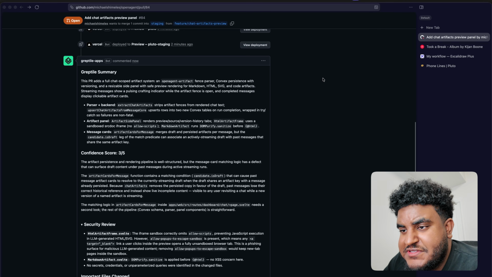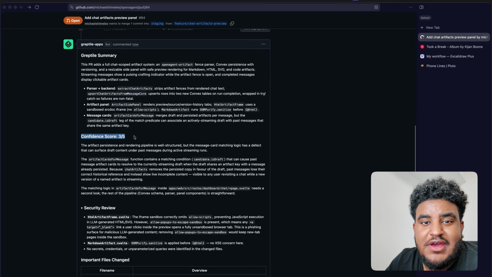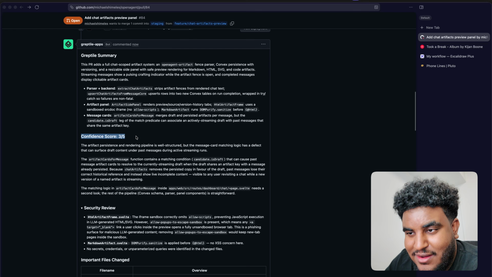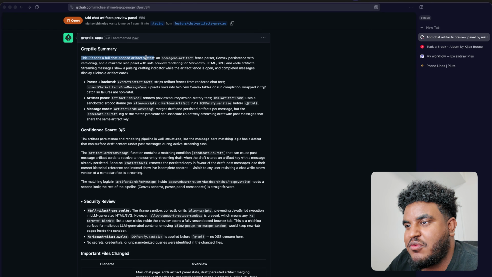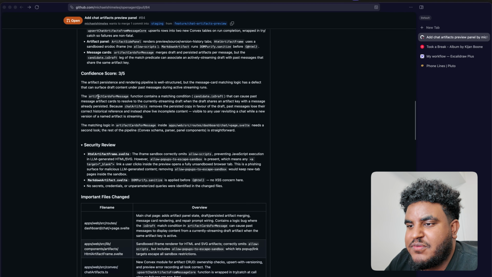All right, the review is here. And ladies and gents, we got a 3 out of 5 confidence score. Let's see why. This PR adds a full chat scope artifact system, fence parser, Convex persistent versioning, and a resizable side panel with safe preview rendering for Markdown. Let's see. Okay, it's explaining. Let's see the issues. Okay, this is a security issue.